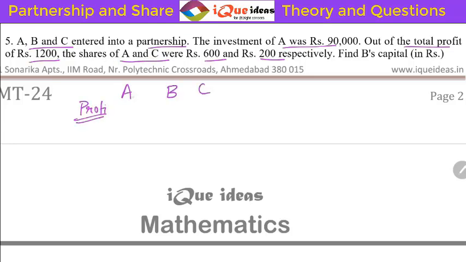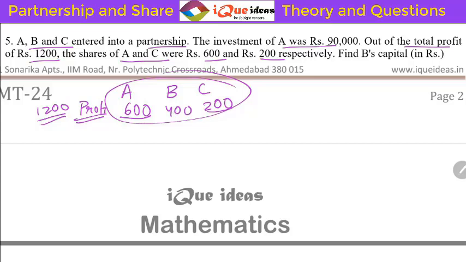The share of A is 600 rupees. Share of B is not given. Share of C is 200 rupees. But the total profit is 1200. So 600 plus 200 is 800, and the total profit should be 1200. So clearly we get the profit of B as 800 subtracted from 1200, which is 400. So the profit ratio for A, B, C in this question will be 600 is to 400 is to 200. That is the A is to B is to C profit ratio.